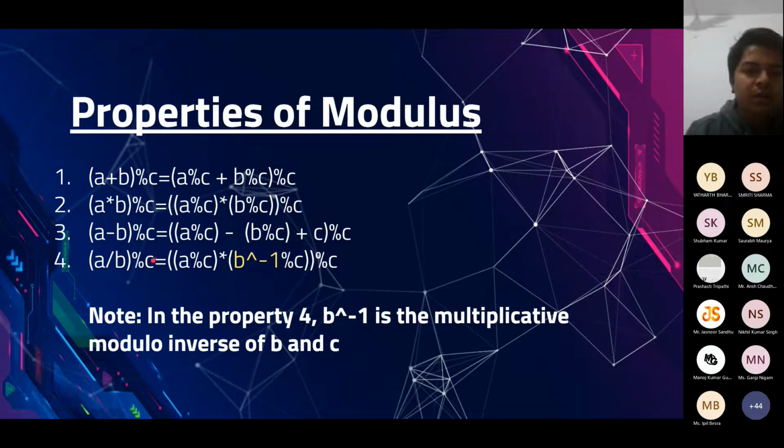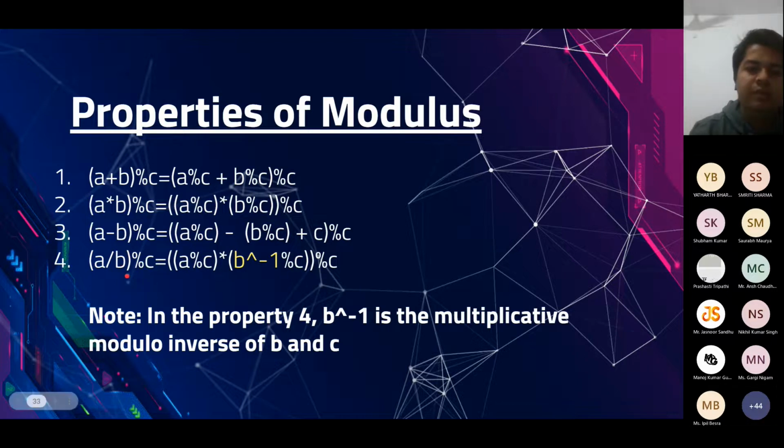The fourth one, which is for division, is a bit complicated. It's not that A by B mod C can be simply written as A mod C by B mod C. You can pick any value of A, B, C, and you can see that most of the time it doesn't hold true. Therefore, we define it in a different way. What we are going to do is replace this B by its modular inverse.